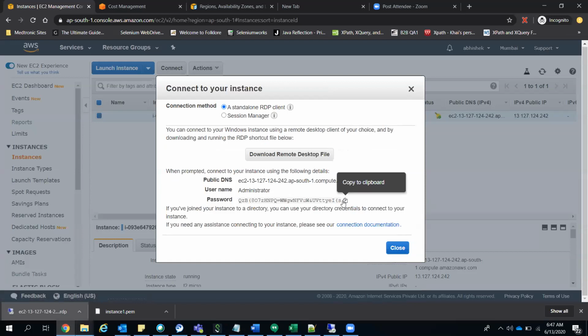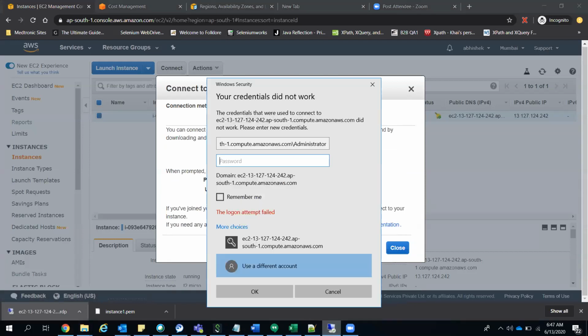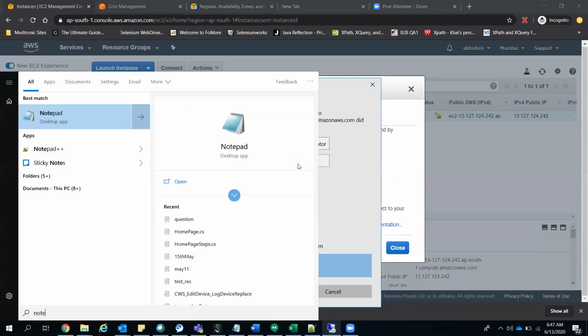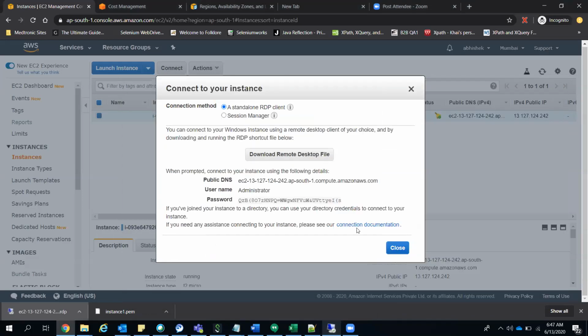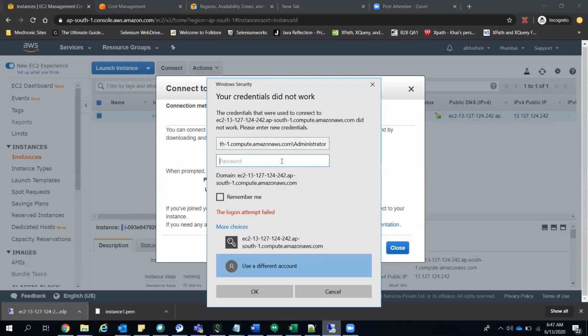Okay, you got the password. Copy this. Yeah, copy. Put it on your notepad. Paste it here for now. Let it connect. Okay, I will just paste it, and we have to change the basic information now. Yeah, you take the public DNS name completely. You've taken it already, right? Yeah, paste the password. Yes.